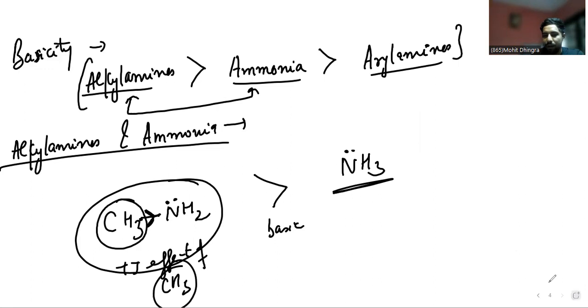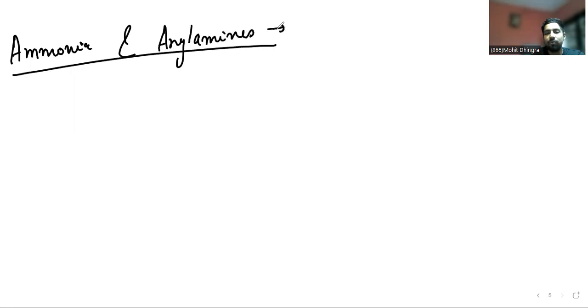Now we will compare why ammonia is more basic than aryl amines. Again, we stick to the basic concept of electron density: where electron density is higher, basicity will be higher. In ammonia, the lone pair is present on nitrogen.